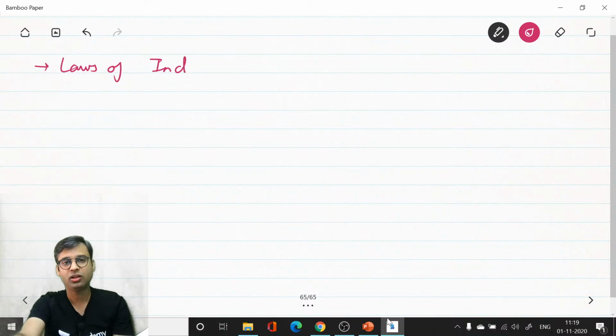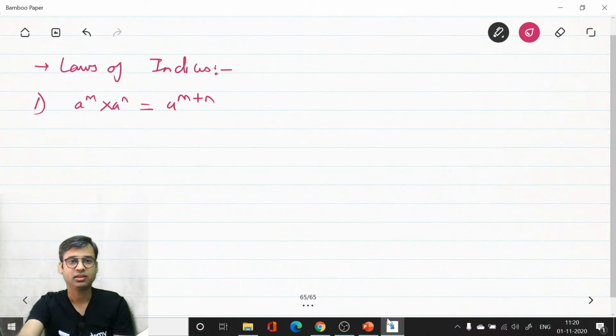Please add all these laws in your formula sheet simultaneously so that you are ready with the formula sheet. Okay, number one, a power m into a power n is equal to a power m plus n. Number 2, a power m divided by a power n will be equal to a power m minus n.